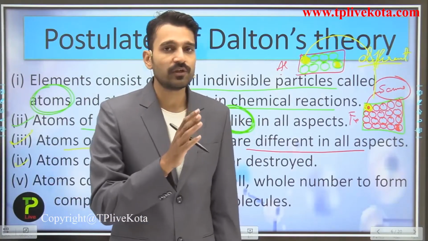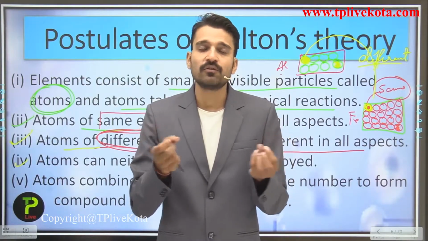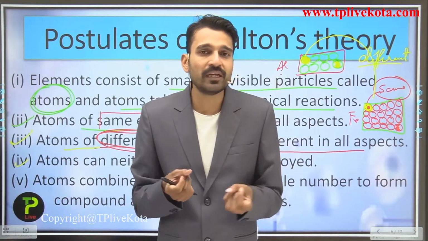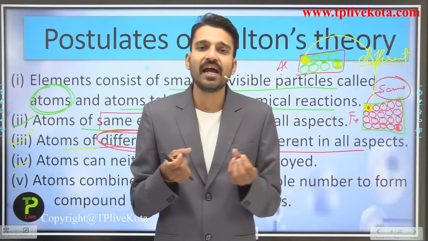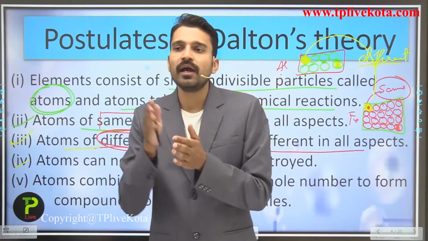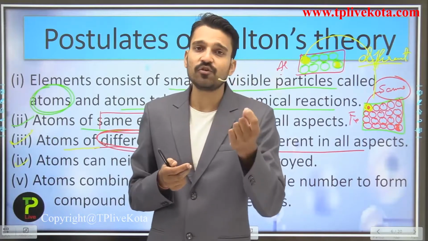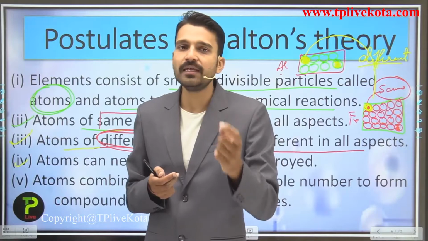Now students, you see the next point, that is atoms can neither be created nor be destroyed. Yes students, so he said what? That whenever a molecule takes place, or whenever a compound forms, it is formed by the combination of atoms. So atoms do what? In a chemical reaction, atoms break their bonds and make new bonds with another atom. So atoms cannot be destroyed. Atom is the smallest particle of any element or any substance.